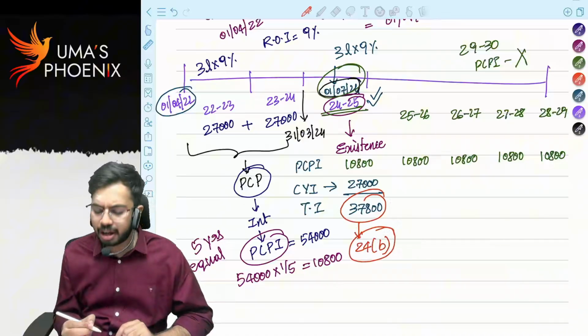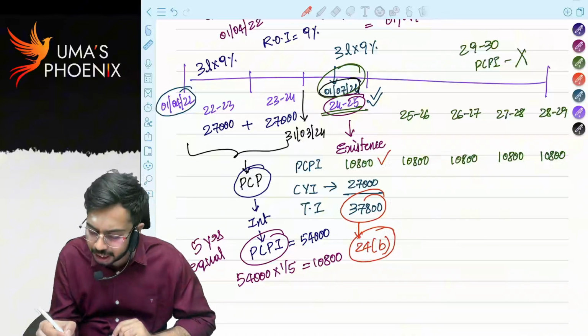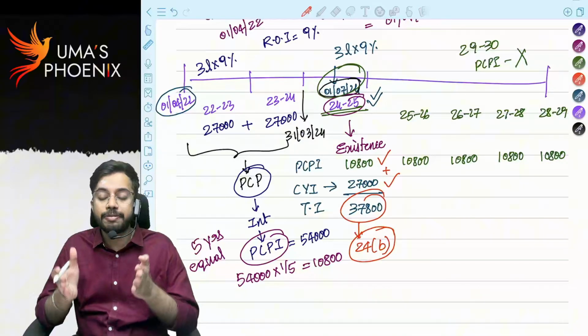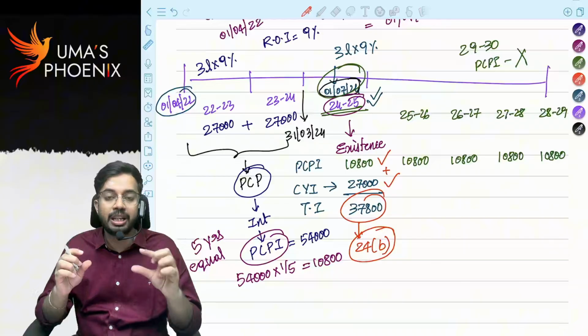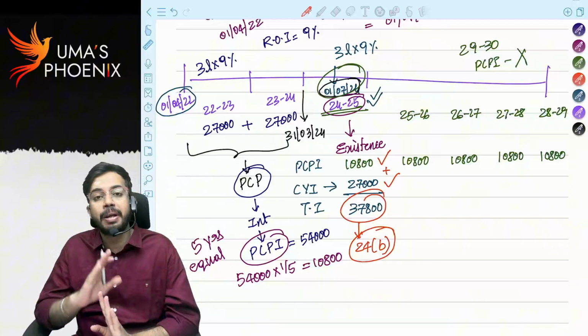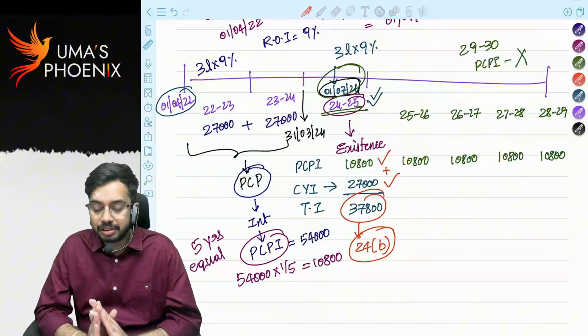So deduction allowed under section 24B is equal to pre-construction interest plus current year interest. Current year interest means for current previous year whatever the interest is there, that we call as current year interest. To that we will also add 1/5 of the pre-construction period interest.